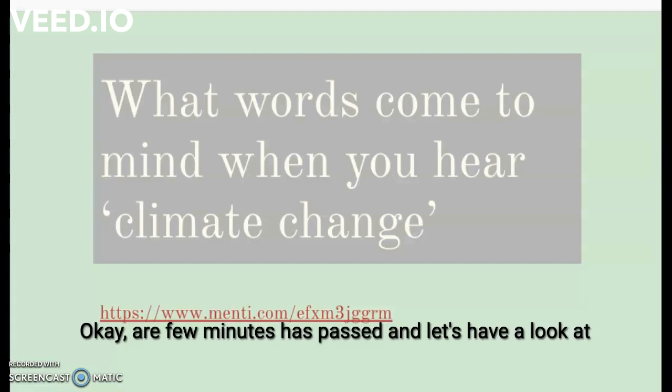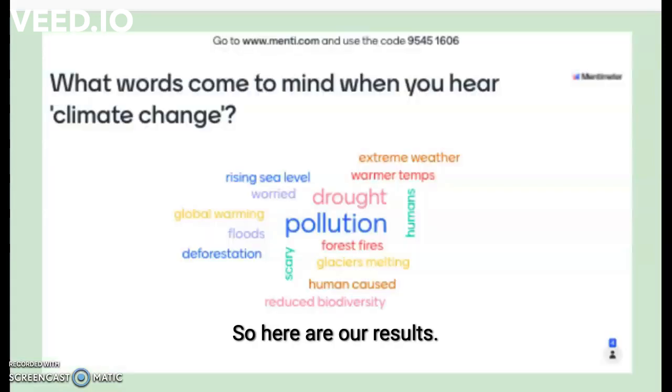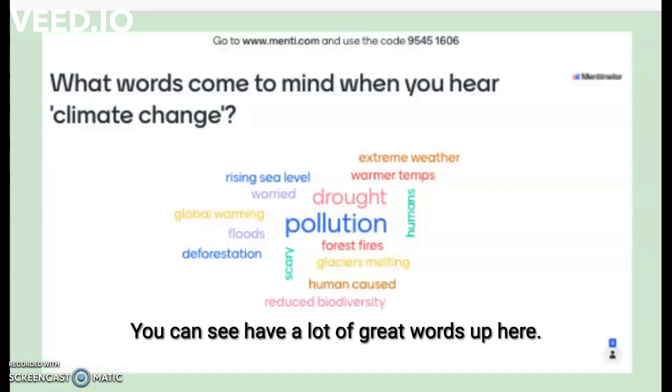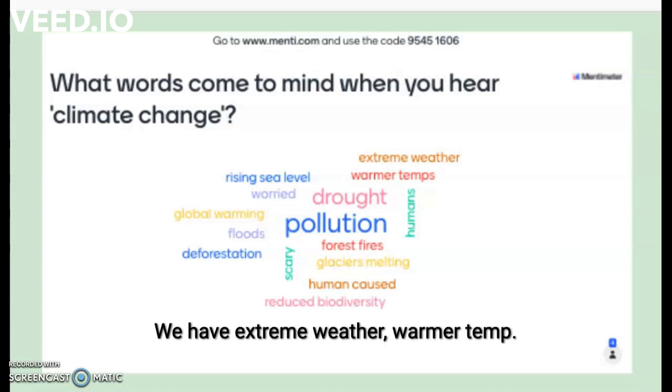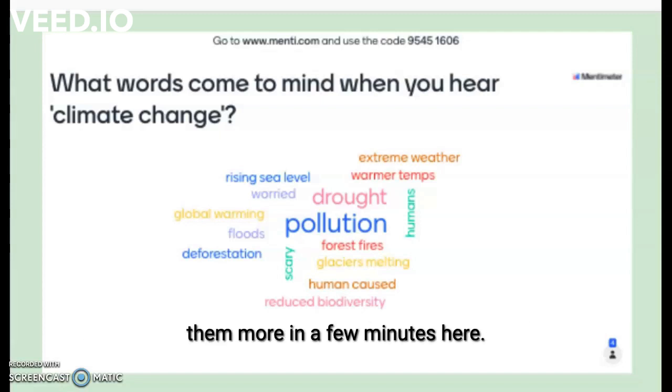Okay, our few minutes has passed, and let's have a look at our word cloud. So here are our results. You can see we have a lot of great words up here. We have extreme weather, warmer temps, human caused, reduced biodiversity. A big one is pollution. These are all really awesome ideas, and we'll talk about them more in a few minutes. Thanks for contributing to that.